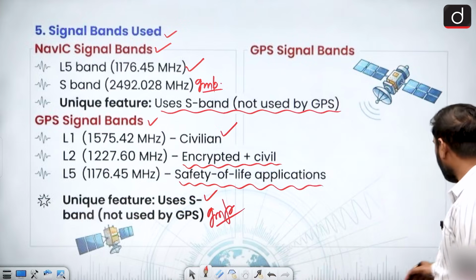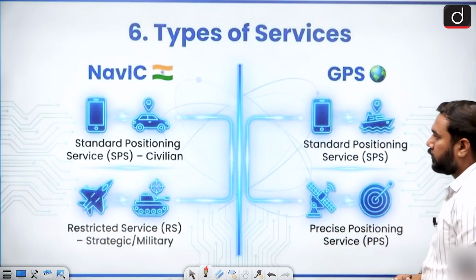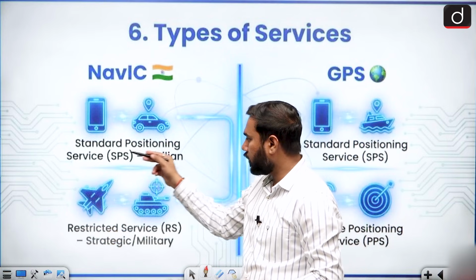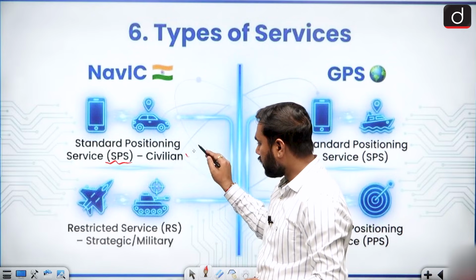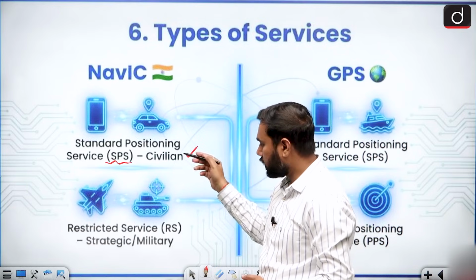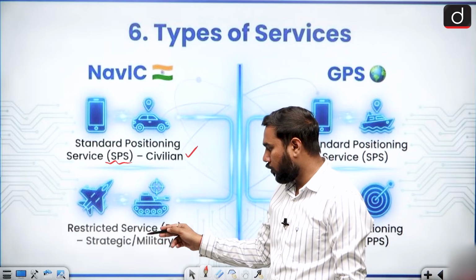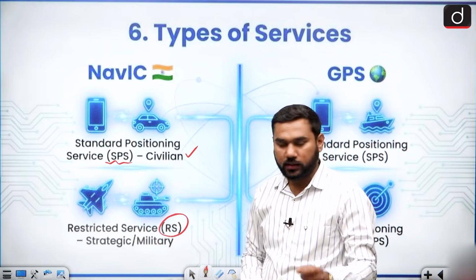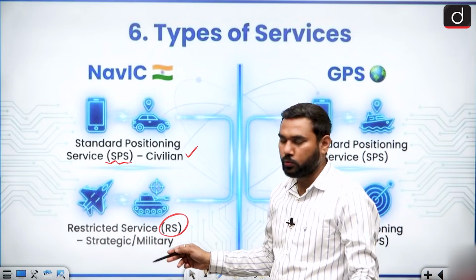And let's move forward and talk about the types of services. When we talk about NavIC, NavIC provides the Standard Positioning Service, known as SPS, and it is for civilian purposes, meaning a normal person can utilize NavIC by this kind of signal. But there is also a defense signal which is restricted for normal persons, and this is called RS, Restricted Service, and this can be used for very strategic, military, defense purposes.